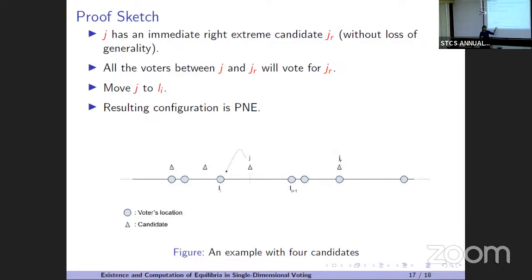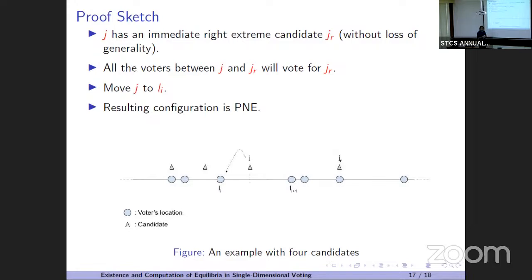He is asking about the proof technique. As you can see, there is an extreme candidate here and an extreme candidate here, and between these 2 extreme candidates there can be at most two candidates. Now let's say one of them, this J, is not on the voters' location, but on the continuum. As there are 4 candidates, J will have either an immediate right extreme candidate or an immediate left extreme candidate.